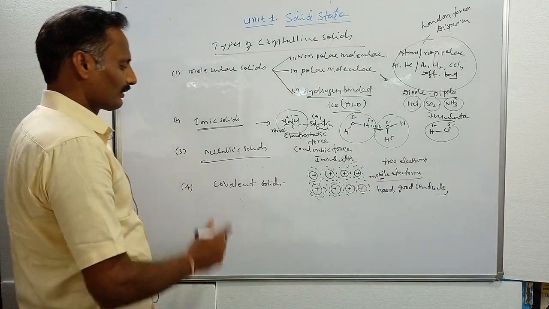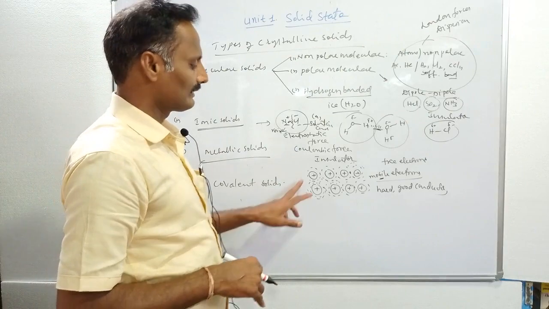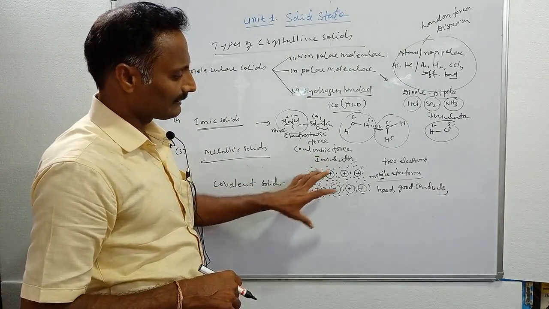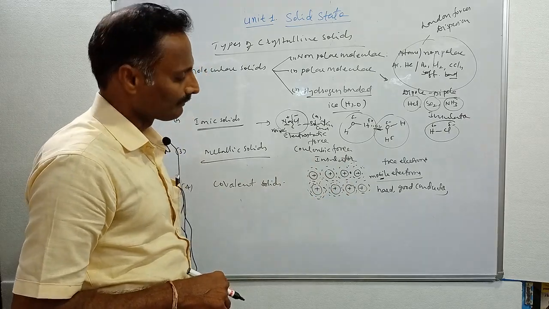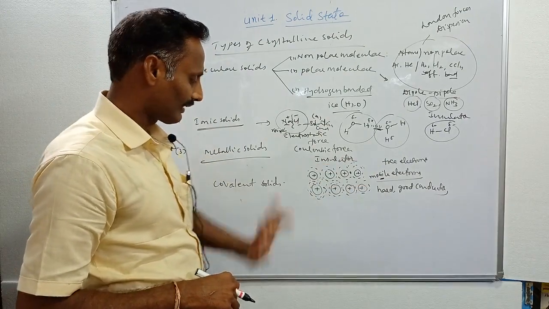This is about metallic solids. In metallic solids, the constituent particles are metal ions surrounded by mobile electrons, or a sea of electrons, and these electrons carry current from one place to another. They are good conductors of heat and electricity due to the presence of mobile electrons or free electrons.